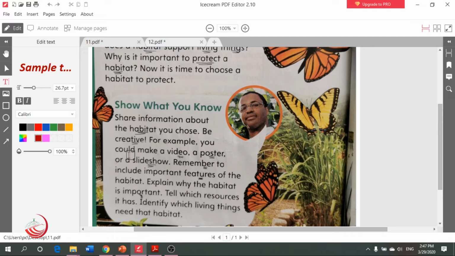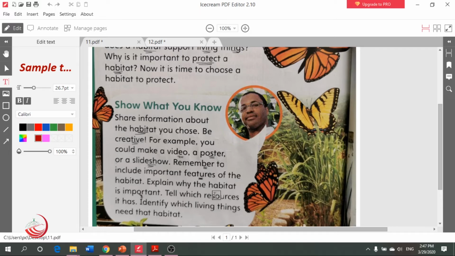Be creative. For example, you will think, oh, if I live in a desert like Islam, what can I do to make my habitat more beautiful, full of plants? Can I bring water? So you can think in that creative way. For example, you could make a video, a poster, or a slideshow. Remember to include important features of the habitat. Explain why the habitat is important.